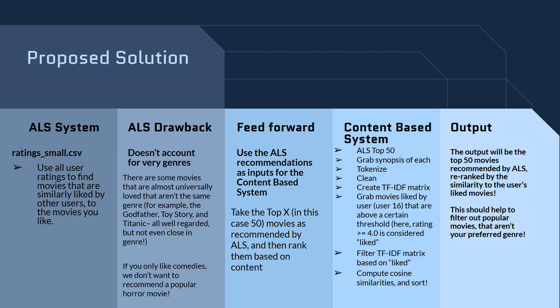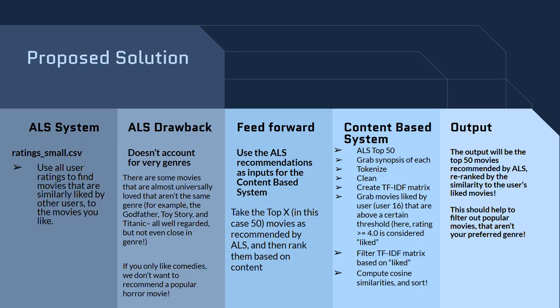So the idea is that we use this ALS system, we get the top 50, and then we feed it forward into our content-based system. Once in the content-based system, we take those top 50 ALS movies, we grab a synopsis of each, tokenize, clean, create the TF-IDF matrix, and then grab the movies liked by some user. We're going to use user 16 that are above our liked threshold. Here we're going to say anything over a 4 out of 5 is considered liked.